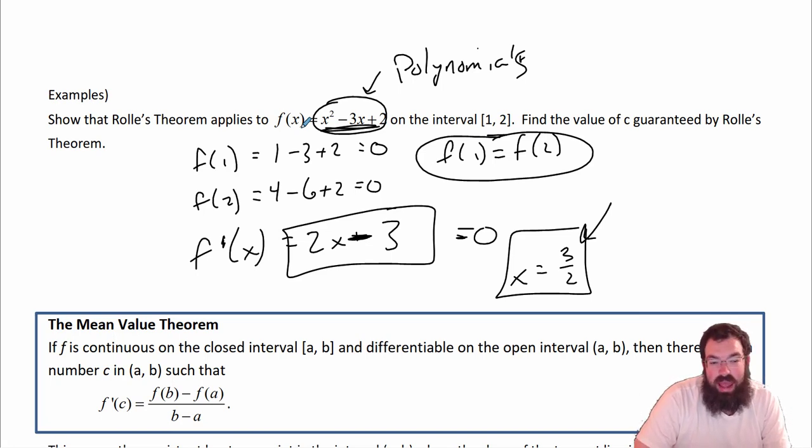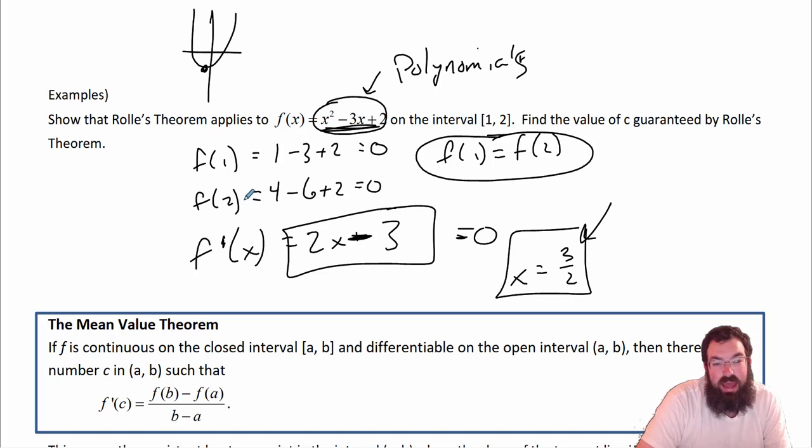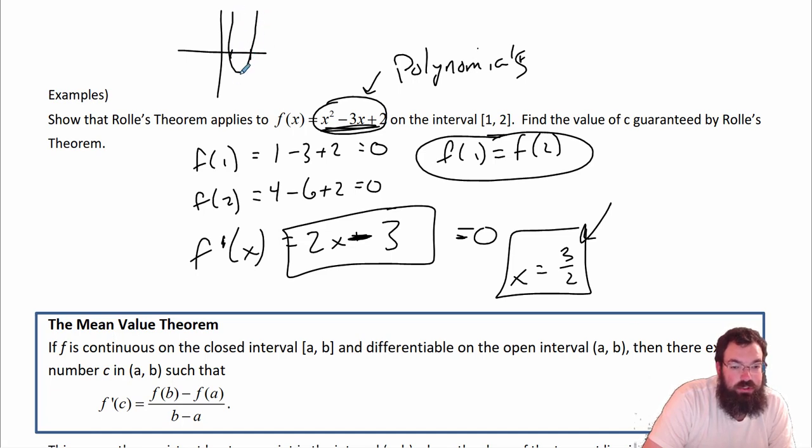If I actually plugged 3/2 in, I can get a value, but I don't need to do that. That's not a big deal. If I plugged it in, I don't even know what I would get. But I will tell you that the function is going to look like this. So that's going to be a minimum at 3/2. Actually, it's a terrible graph of the function. It crosses at 1 and 2, and then it's going to go like this. So it is a minimum at 3/2. But that's how you do this.